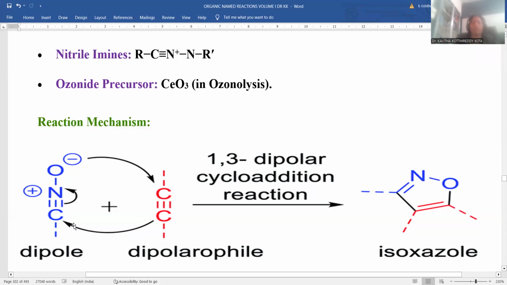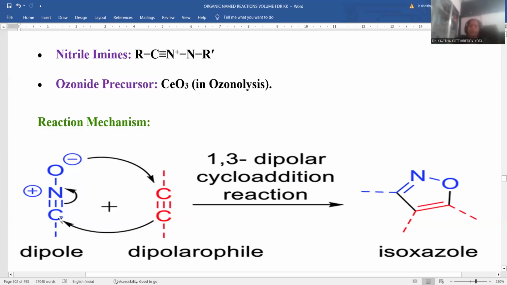So this is the way bond delocalization takes place, and the subsequent pi bond between the carbon and nitrogen moves toward the nitrogen, as it is experiencing positive charge over there. This is the way 3 bonds delocalize in a simultaneous manner. It is a concerted mechanism, within a single step, immediate delocalization taking place.